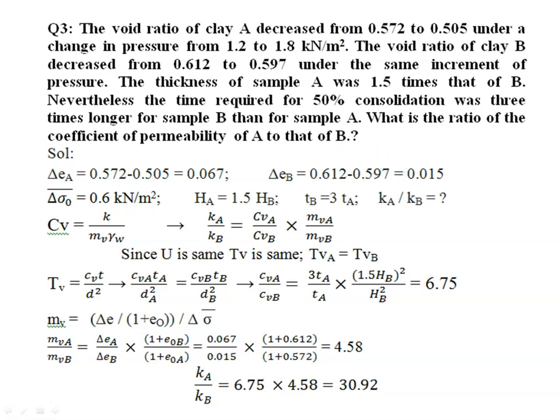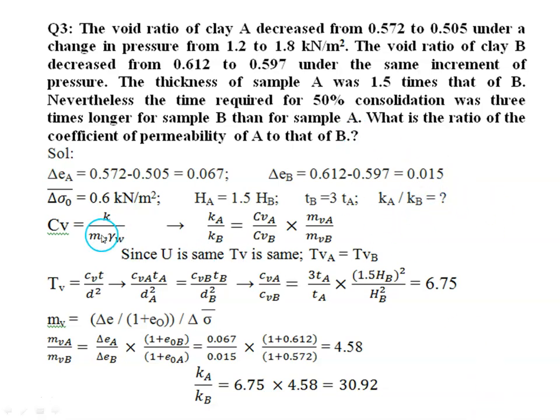So here two samples are given. For the first sample, sample A, the decrease in void ratio is 0.067. For sample B, the decrease in void ratio is 0.015. And for both the samples, the increase in stress is same, that is 0.6 kilonewton per meter square. Here thickness of sample A is 1.5 times of thickness of sample B, and the time required for sample B is 3 times that of sample A. Now we have to find the ratio of their coefficients of permeability.